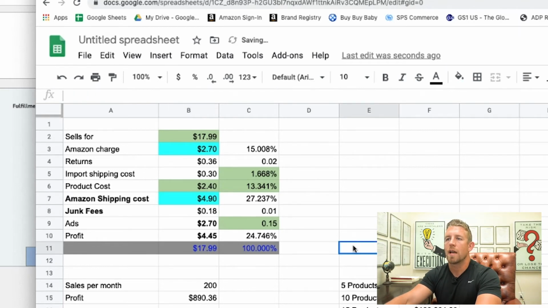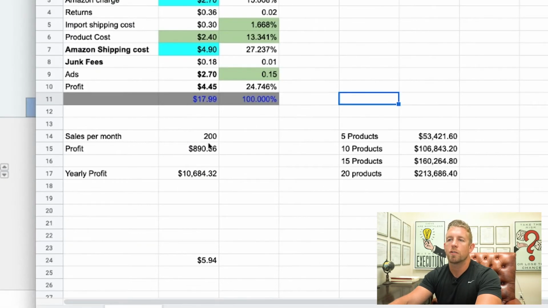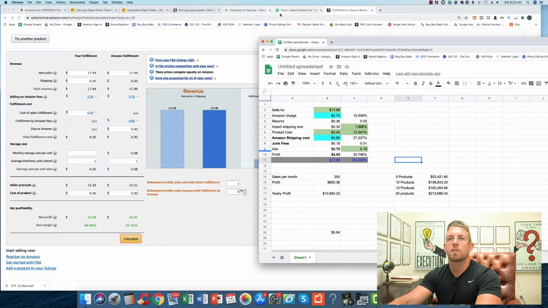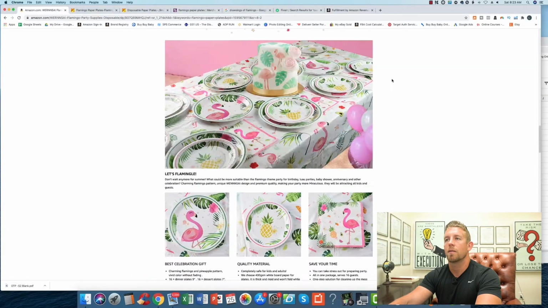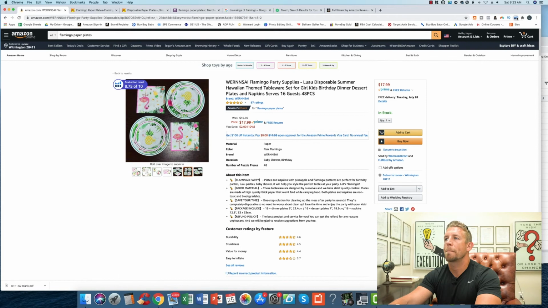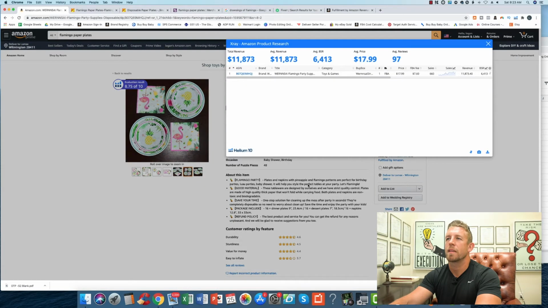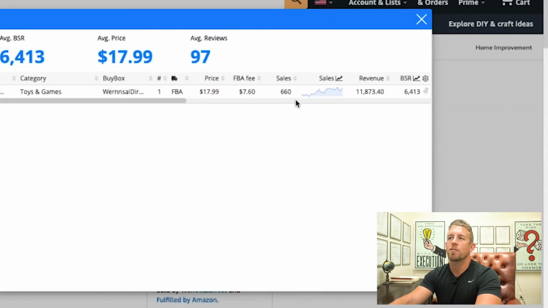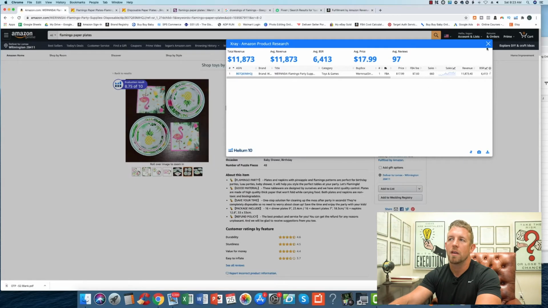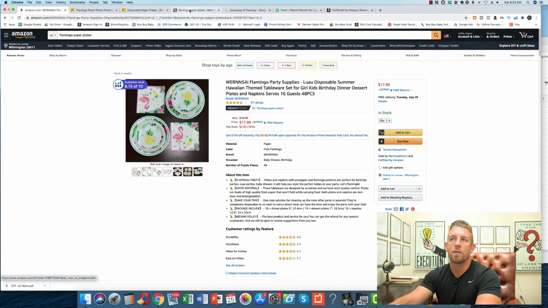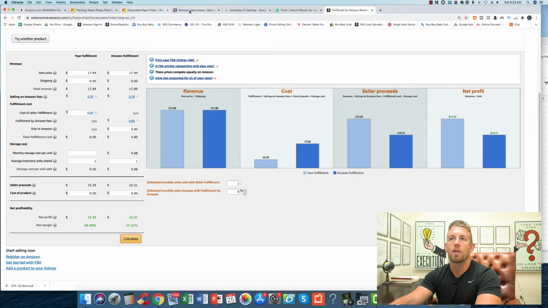Okay, so now once we did that, we got a general idea of what our true profit is, because everything's backed out here. All right, we're looking at making $4.45. If we sold 200 units per month, it's $890.34. So let's take a look at this again. And how many units is this person selling? This person's selling 660 units per month. Okay, so our scenario here is a third of what they're selling at.